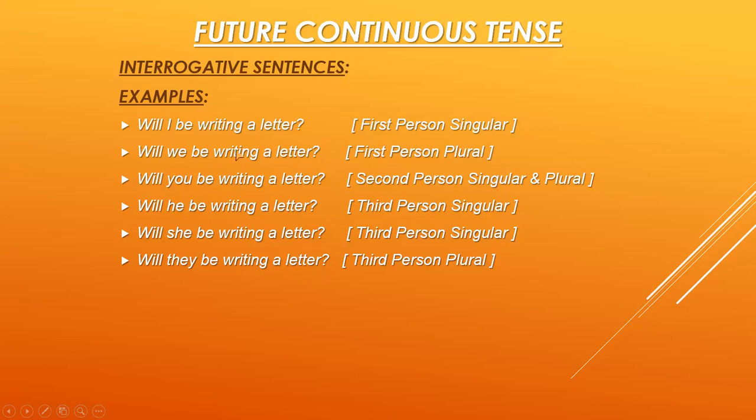Question mark. Now again you can see that all the sentences end with the question mark, and the subjects or the personal pronouns which we have used here, I have written their names in brackets. You can see that will be is the helping verb, but we have added subjects in between them, and I is written in the capitalized form again because it is the only pronoun which is written in capital form.